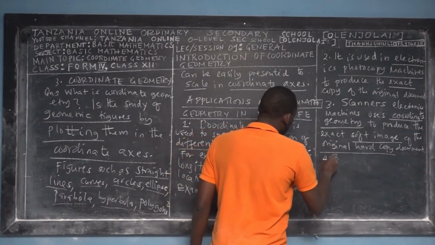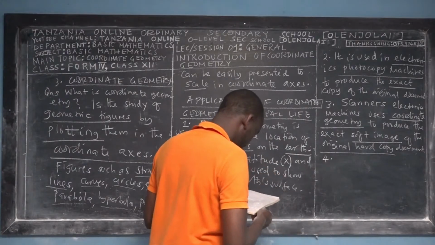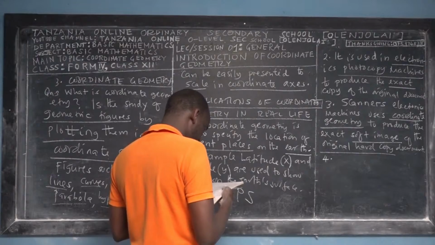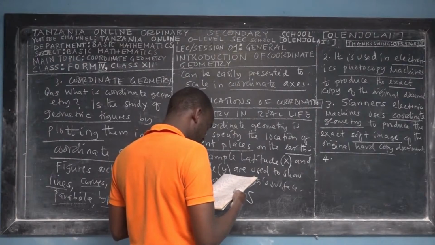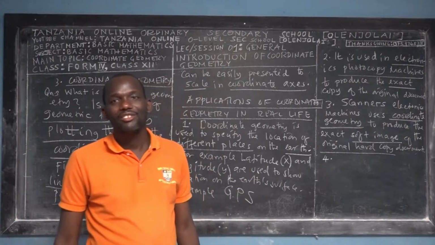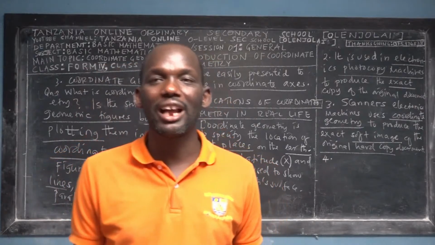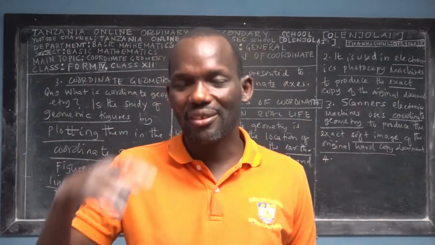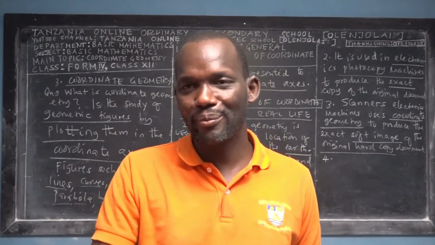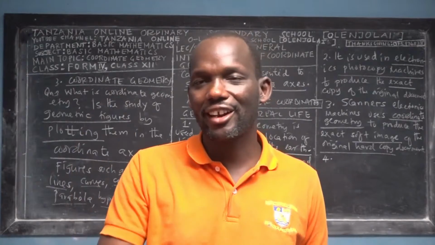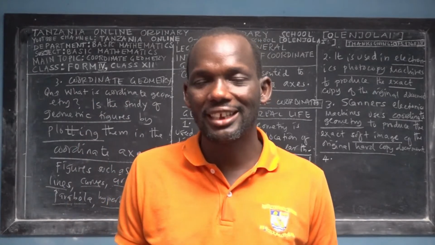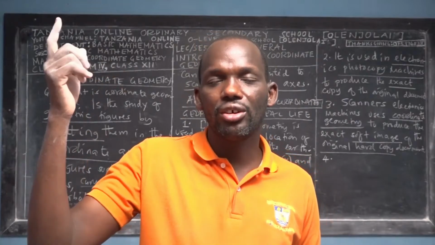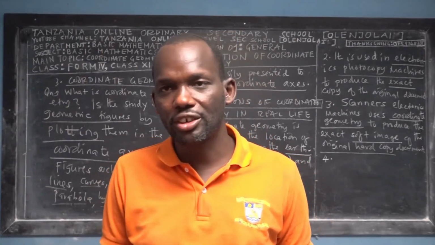We go for the first step, or the first application. All the air traffic and marine transport is managed and regulated by using coordinate geometry. Wow! For example, we have air traffic controllers. These are people who control all the planes, all the aircraft, all the helicopters, everything that is moving or traveling in the space of a particular country.